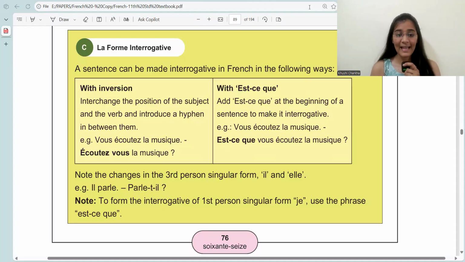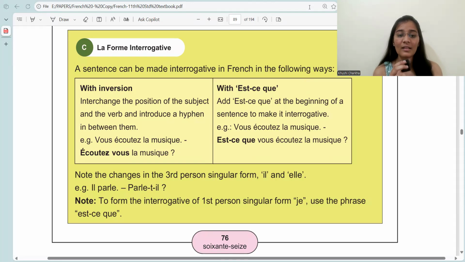So, est-ce que is added in the beginning of the sentence. Est-ce que vous écoutez la musique means is it that you listen to the music? First way was inversion. Second way is by using est-ce que. Est-ce que means is it that.